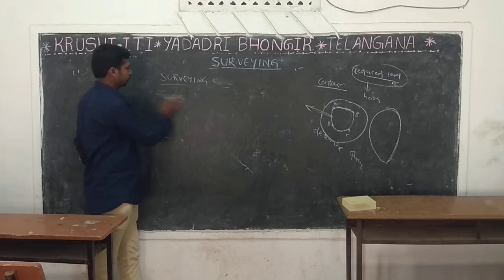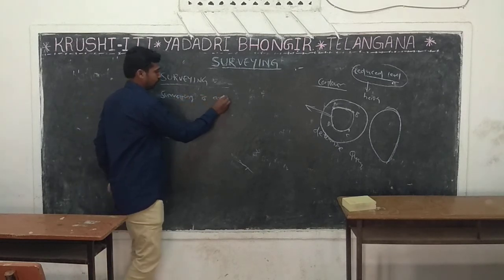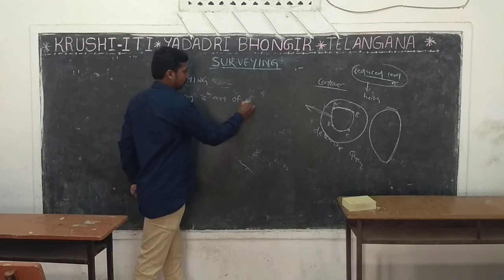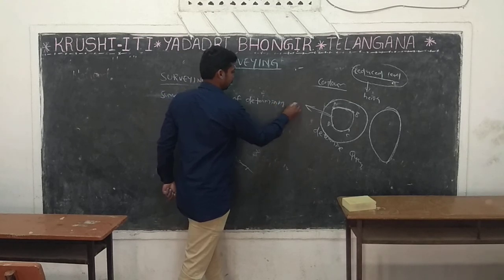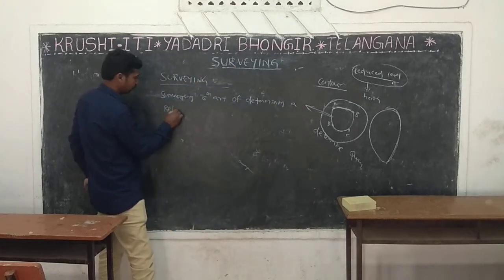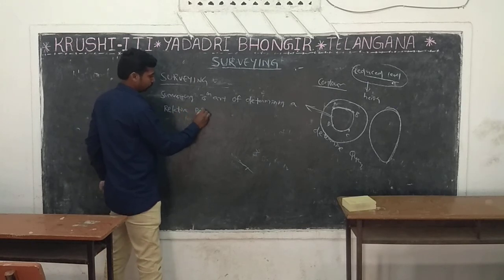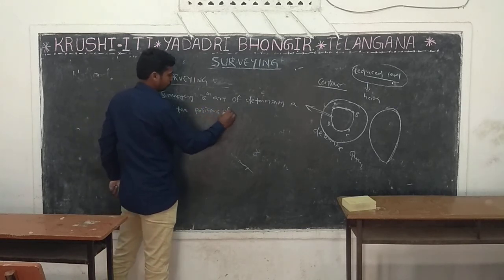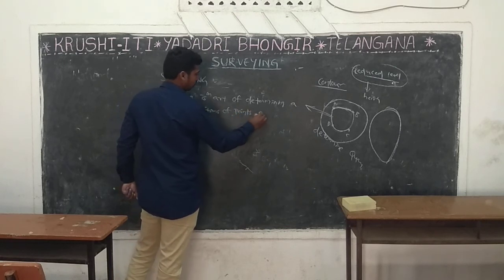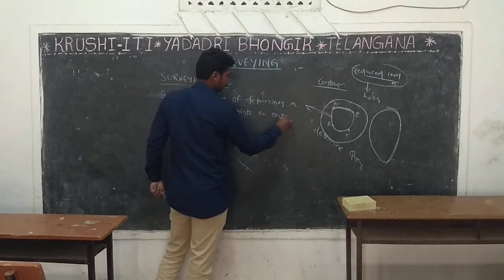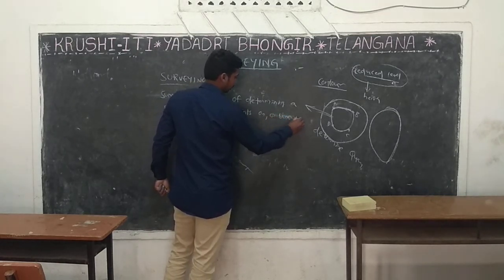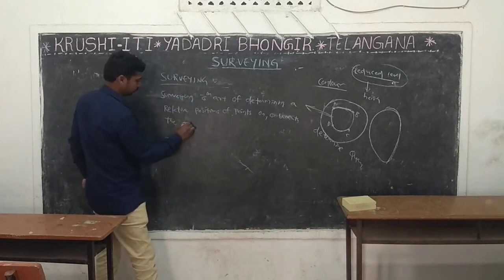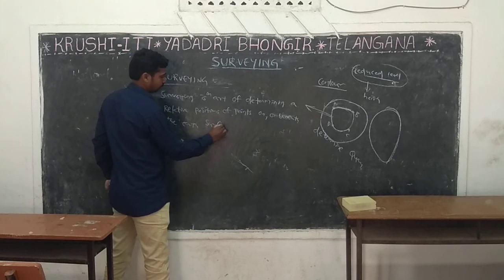Next, what is surveying? Surveying is an art of determining the relative positions of points on earth surface, on or beneath the earth surface.